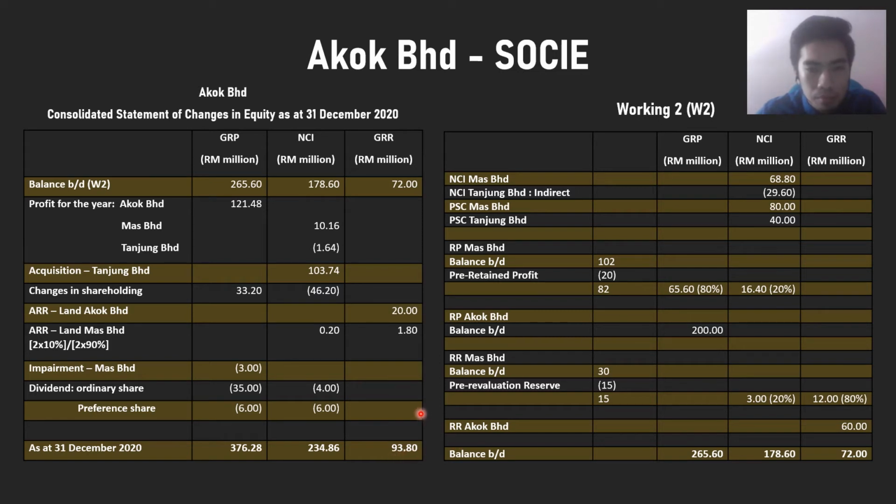and for the group revaluation reserve we get 93.8 million. So my additional question is, why do we not calculate the balance brought down of the equity for the Tanjung Berhad? The answer is this is because the acquisition of the Tanjung Berhad is on the 1 July 2020. Because of this, we do not calculate the balance brought down on the yearly year for the Tanjung Berhad.